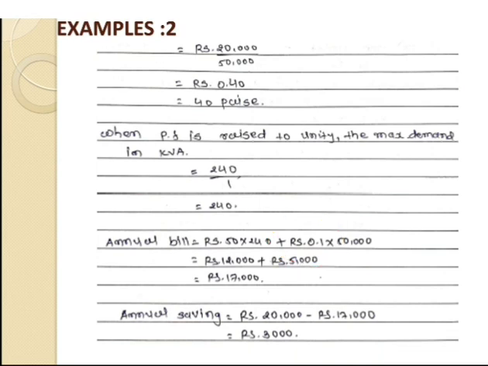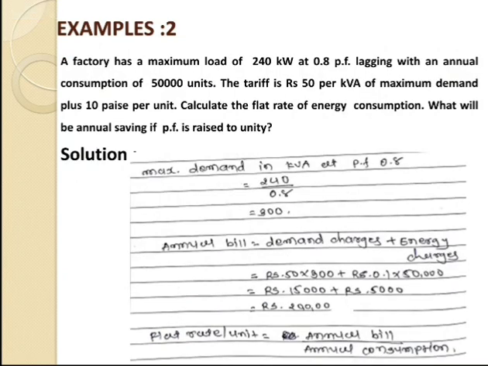So we can get the answer 12,000 plus 5,000. So the total annual bill is equal to 17,000 rupees. So now what is the question? What will be the annual saving if the power factor is raised to unity?